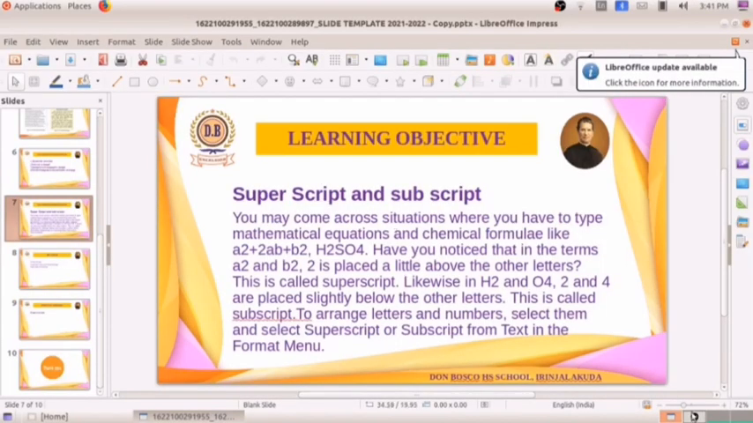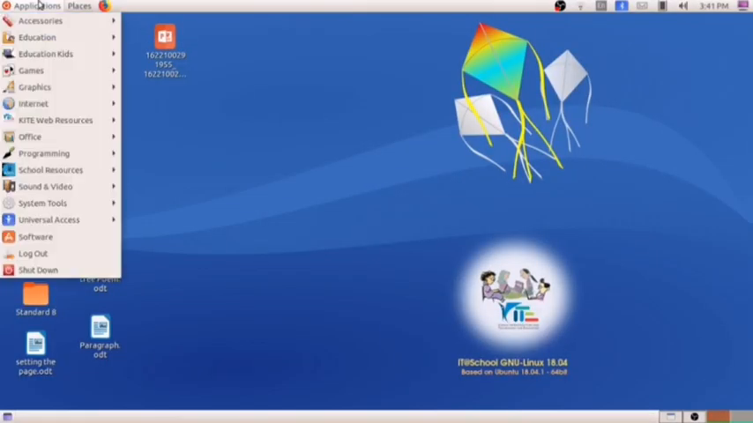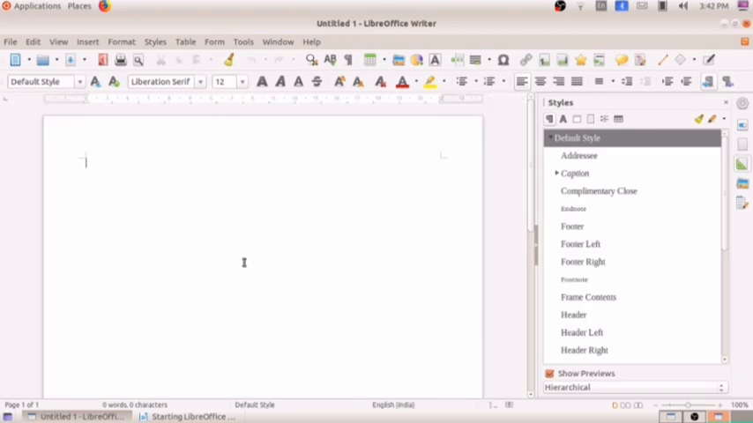For that, first we have to open LibreOffice Writer here. In the application Office, take LibreOffice Writer. When we open it, you can see the untitled new document is open here. For writing chemical reactions like that, there is subscript and superscript. So first I am writing A square. So this is A.